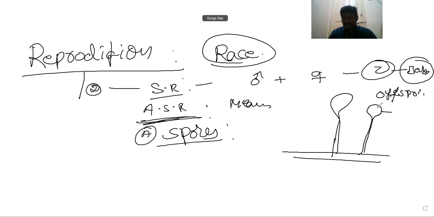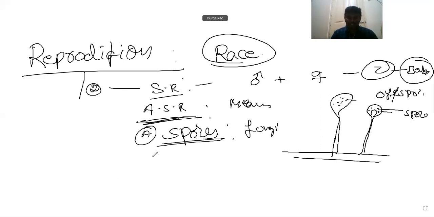These are sporangium. In the sporangium, spores are found. These are called spores. There are flagellated spores and non-flagellated spores. Generally fungi, there are a number of fungal species. Fungi produce millions of spores. When these spores fall on favorable conditions, they germinate and form new organisms.